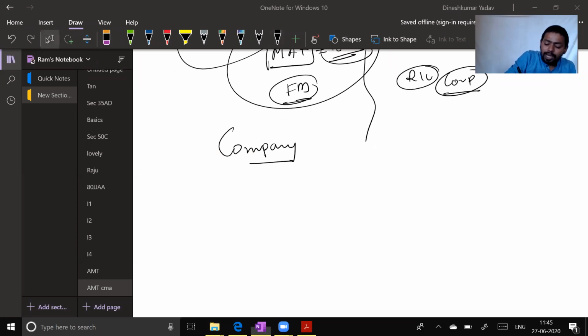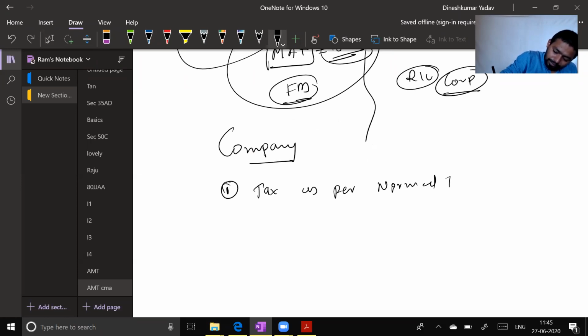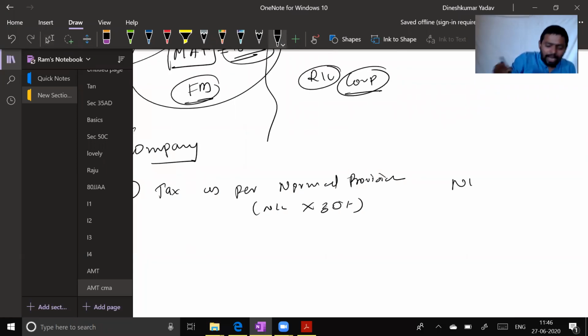So every company assessee in India must compute tax as per normal provision. Because my taxable income is nil into 30%, my tax liability will be nil or negligible.